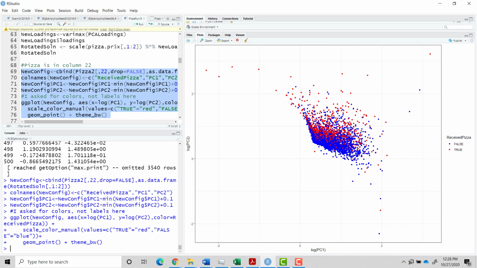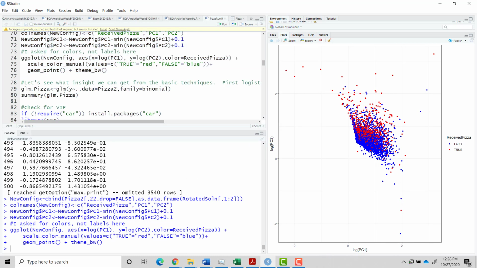You can see that these people down here, the ones who are very low on dimension 2, which is the Random Acts of Pizza engagement, are unlikely to get a pizza. And these people who are high on engagement up here are much more likely to get a pizza. It doesn't seem to work quite as well for the general engagement as it does for the actual Random Acts of Pizza engagement.